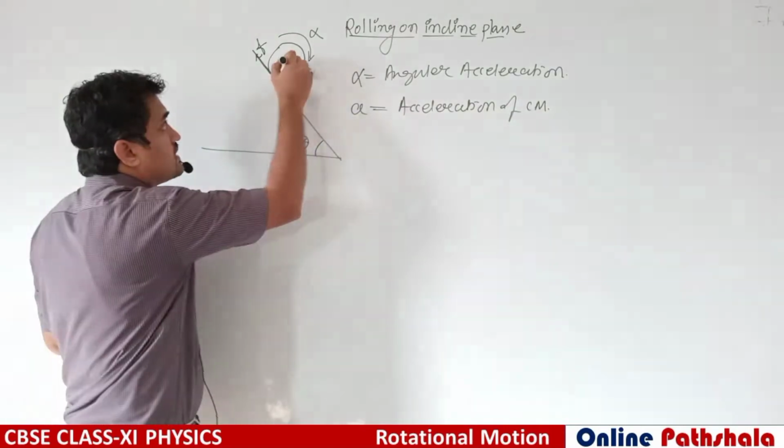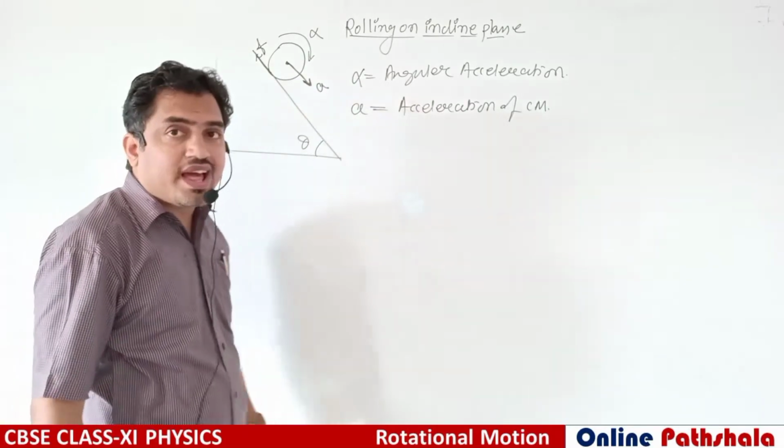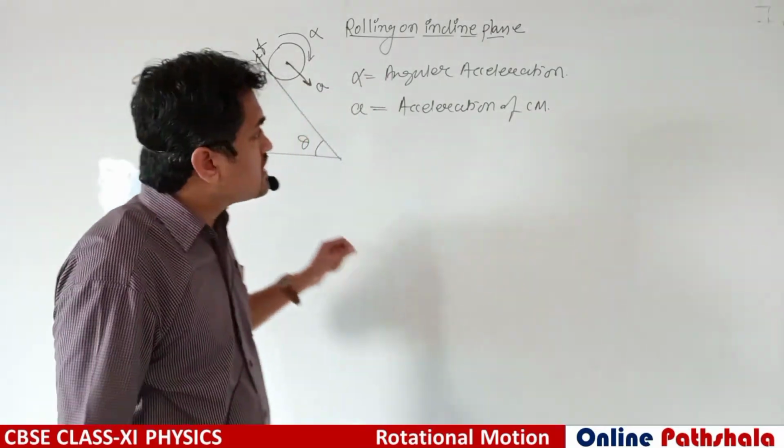So this body is moving down with acceleration a and rolling with angular acceleration alpha.